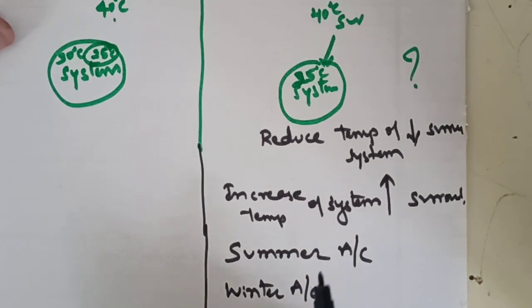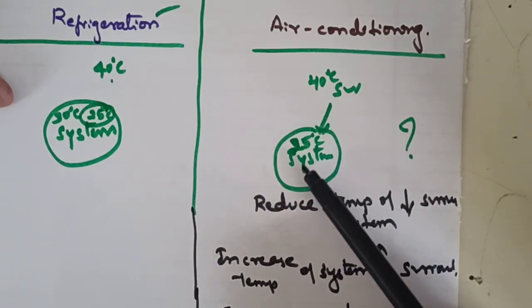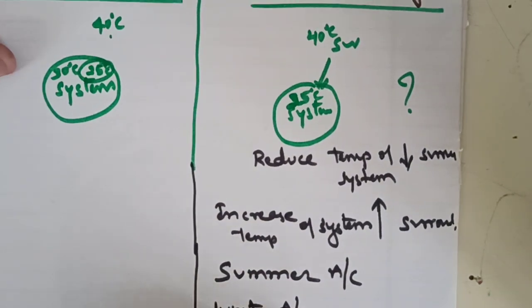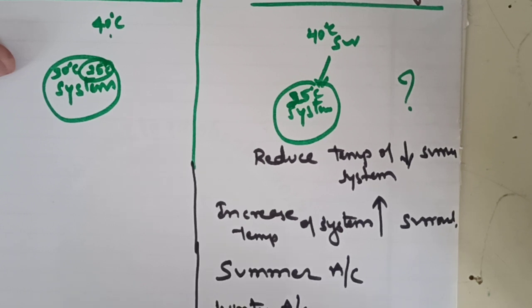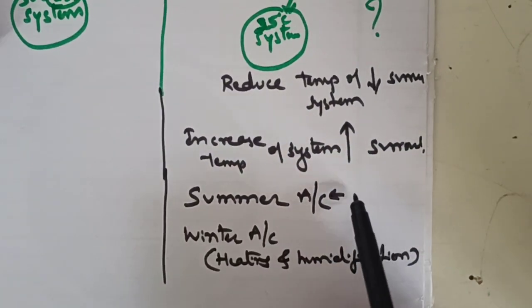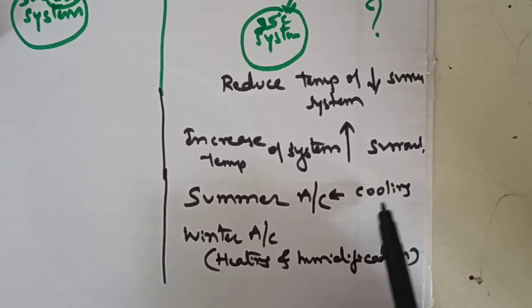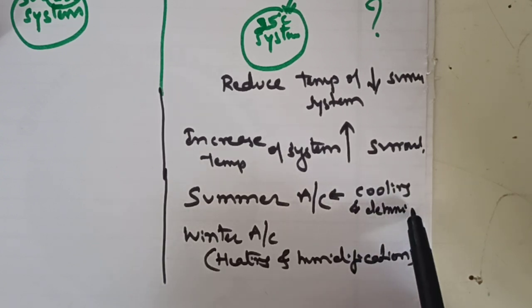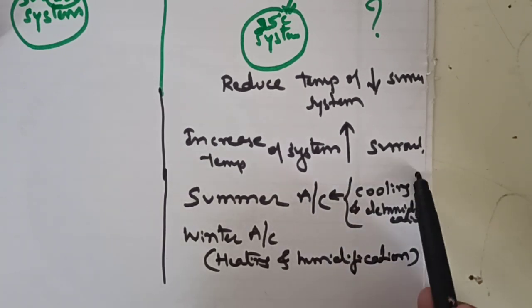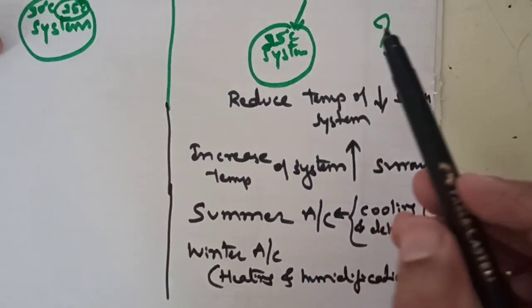In those areas you can increase the temperature of the room or the system above the surrounding. Winter air conditioning is done with the help of heating and humidification.